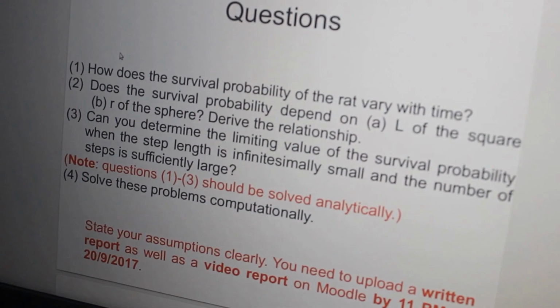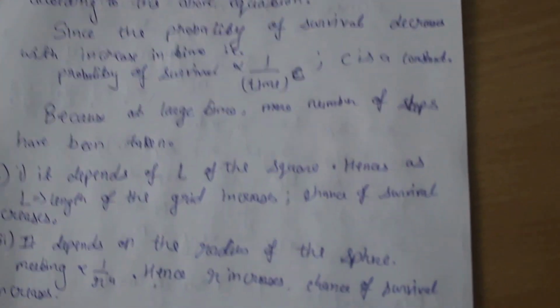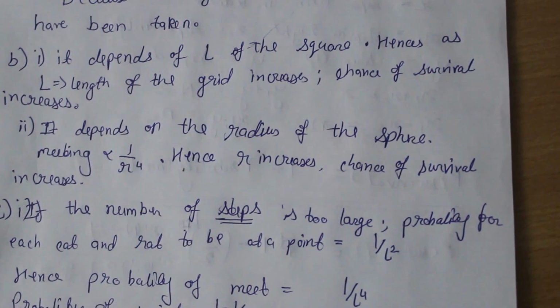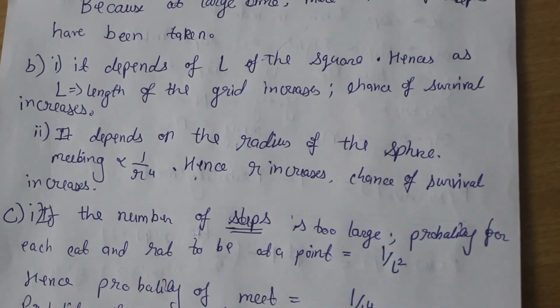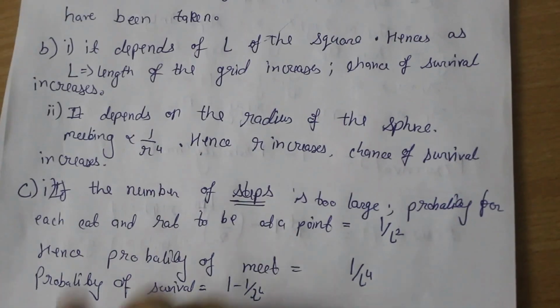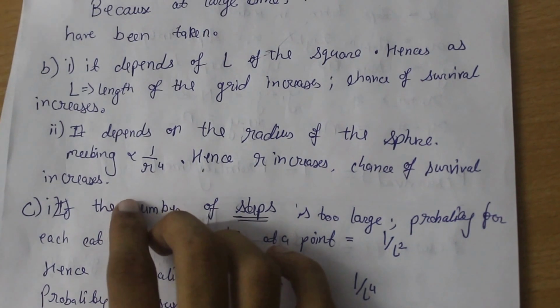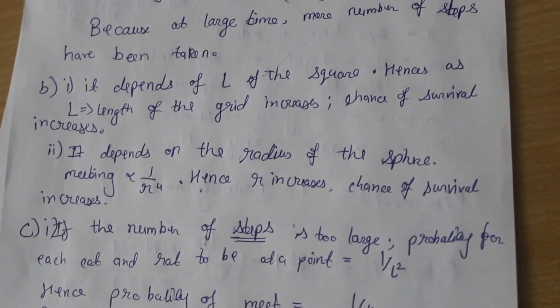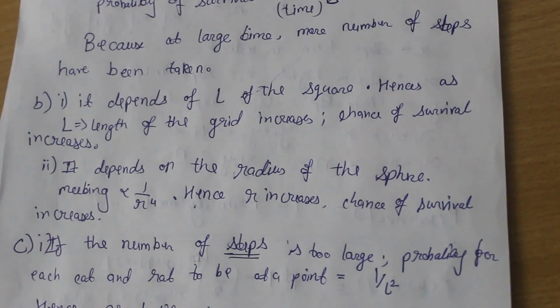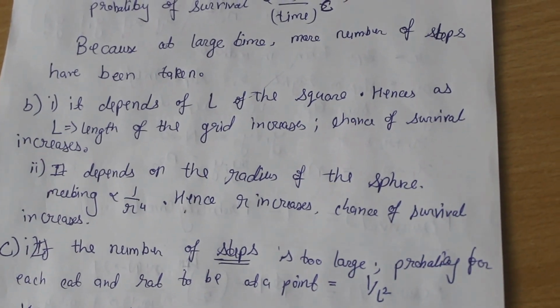Next question: does the survival probability depend on L, which is the length of the square, and R, which is the radius of the sphere? Derive the relationship. As we saw using the equations, it does depend on the length L of the square and it does depend on the radius R. For the radius question, we can see that it's directly proportional to 1 by the radius raised to the power 4. Hence, as the radius increases, the chance of survival increases in a much greater manner.